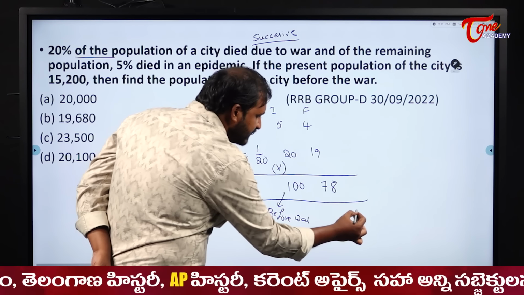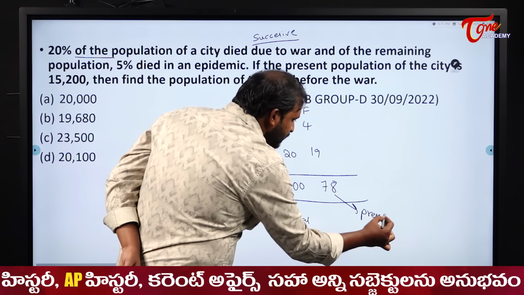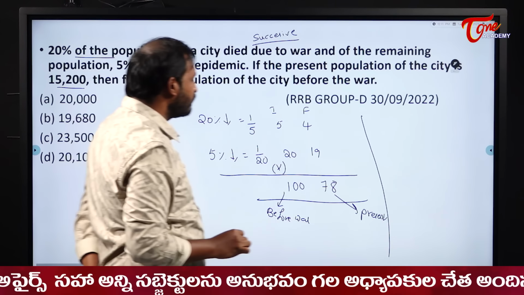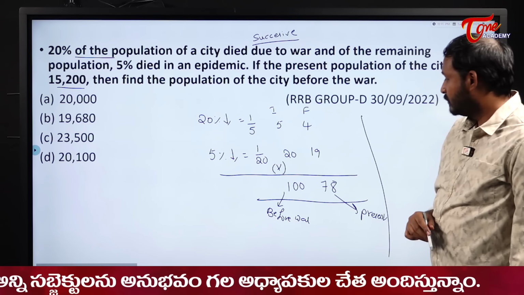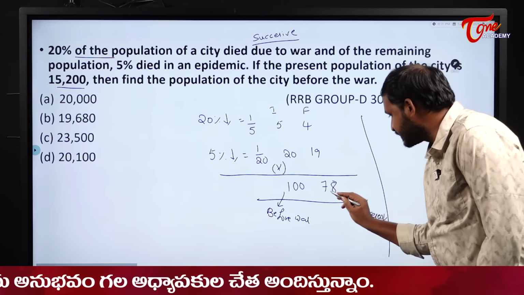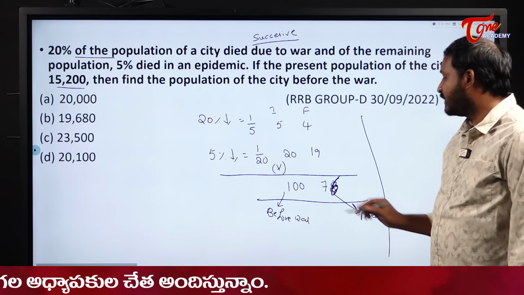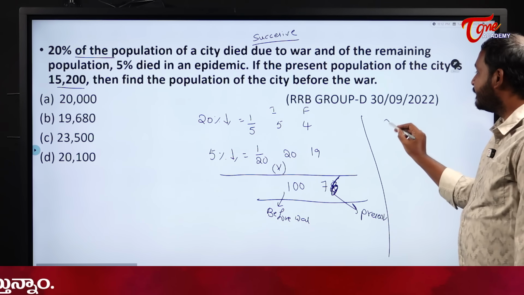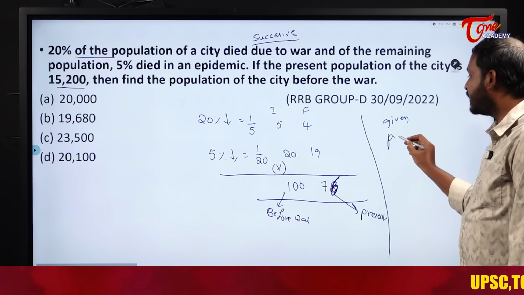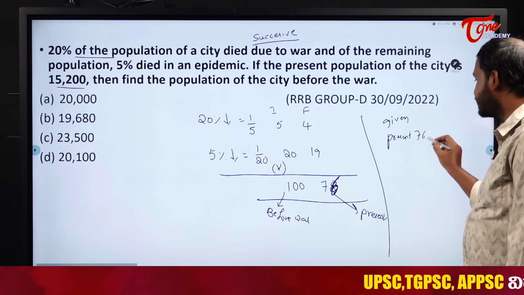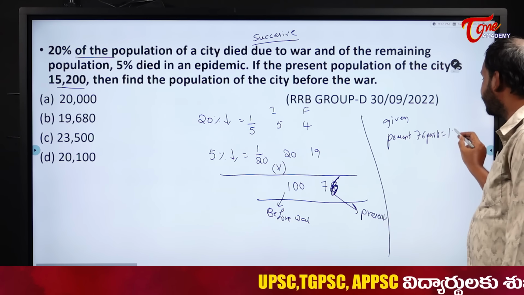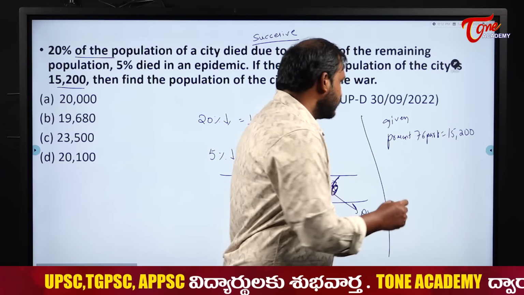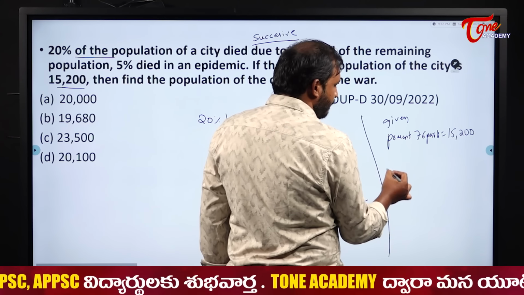This is before war, and this is the present population. So in the question, what did they give us? Before war, and the present population is 15,200. And the present population is 76. This is 76, not 78. 4 times 19 is 76, 38 into 2. Yes, so 76. So given, what is the present population? 76 parts is equal to what did they give us here? 15,200. The present population is 15,200.